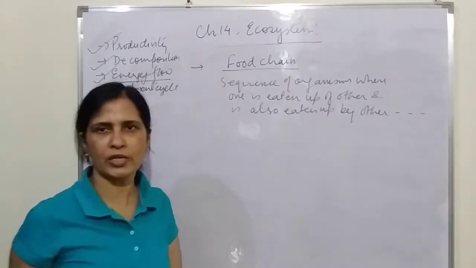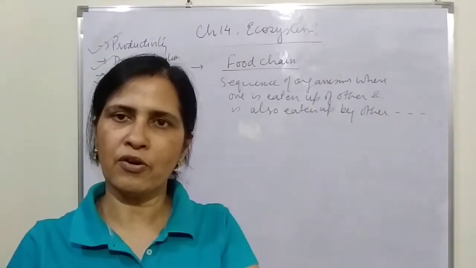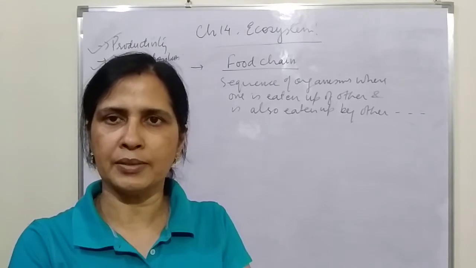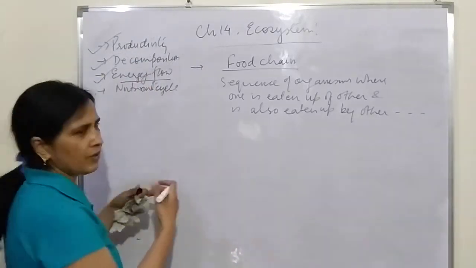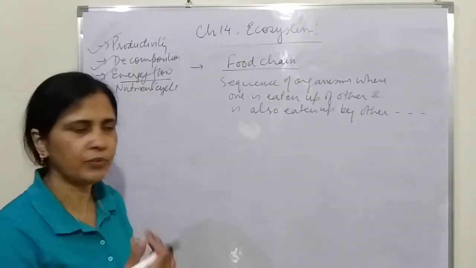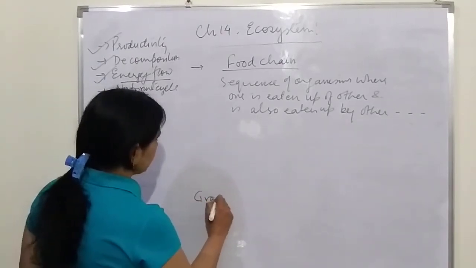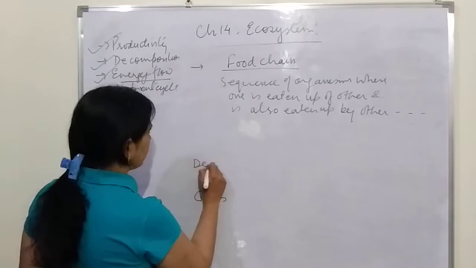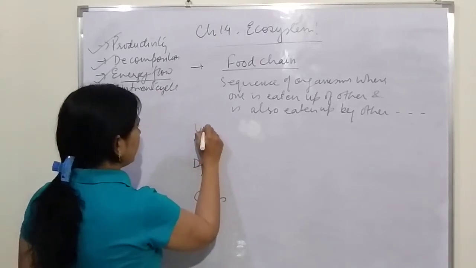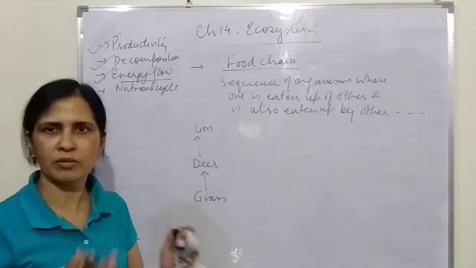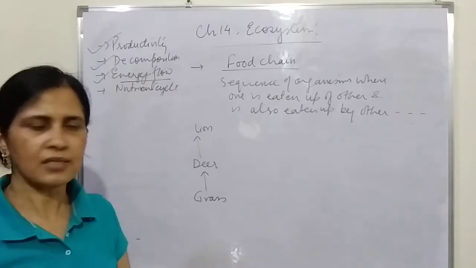That is what we call a food chain. It's a sequence of organisms where one organism is eaten up by the other organism. A very simple type of food chain we can take is the grass. Grass is eaten up by, let us say, deer. Deer is eaten up by lion. You all know about it. It's the most simple type of food chain which exists in nature.